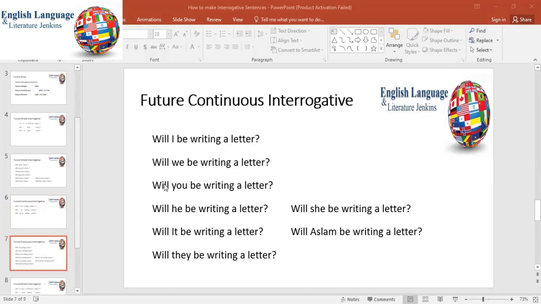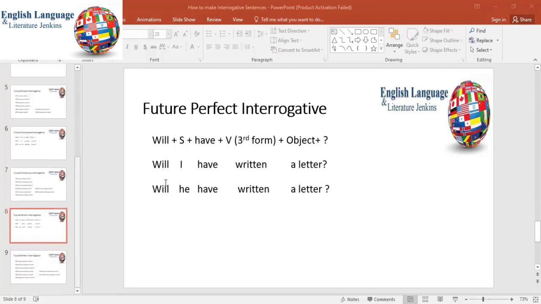Will I be writing a letter? Will we be writing a letter? Will you be writing a letter? Will he be writing a letter? Will she be writing a letter? Will it be writing a letter? Will Aslam be writing a letter? Will they be writing a letter?